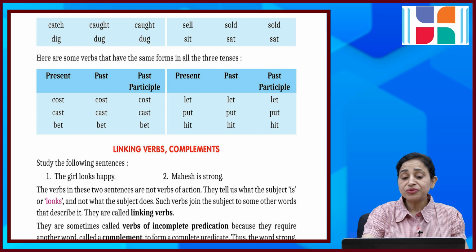Here are some verbs that have the same forms in all three tenses: cost, cost, cost; cast, cast, cast; bet, bet, bet; let, let, let; put, put, put; hit, hit, hit. These all take the same form.